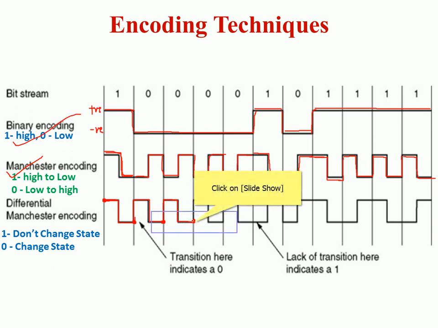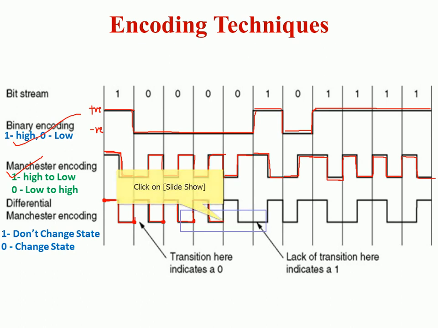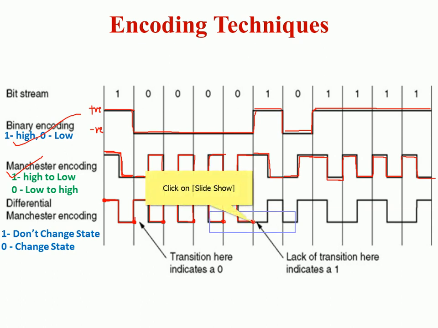At this point you have to decide what you are supposed to do. 0, again change the state. So here 0, again change the state. Then I am here. Okay. Then 1 is what?